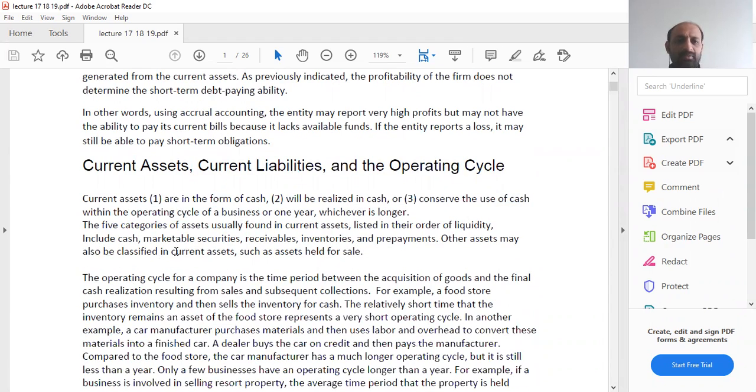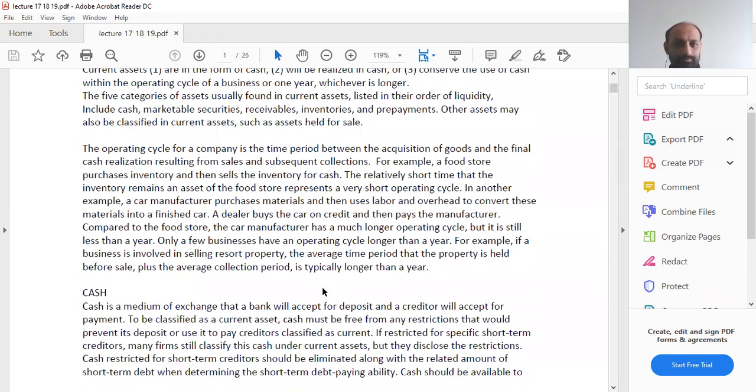The 5 categories of assets usually found in current assets are listed in their order of liquidity, meaning how quickly you can convert that current asset into cash. These include cash, marketable securities, receivables, inventories, and prepayments. Other assets may also be classified into current assets, such as assets held for sale.